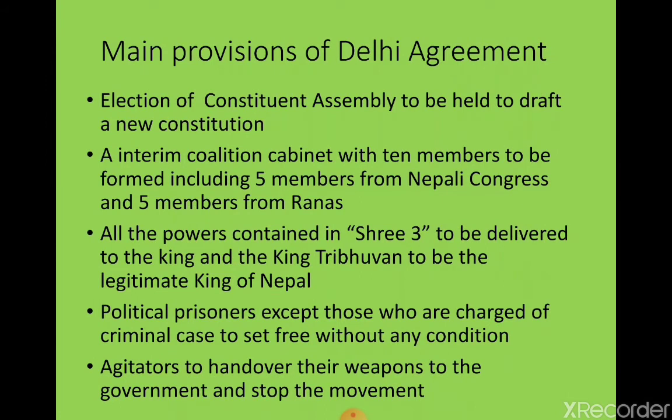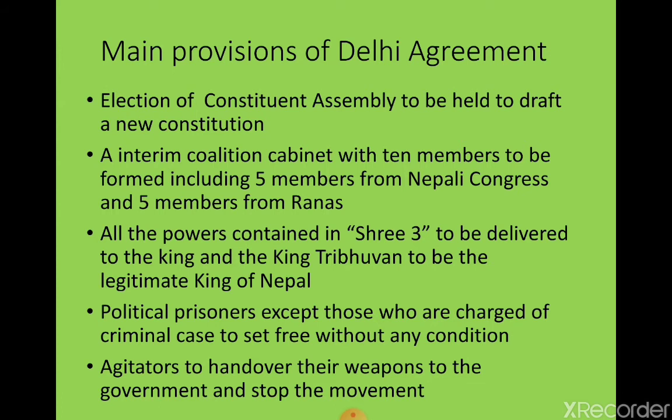Now for today, we have another topic, that is the main provisions of the Delhi Agreement. I have enlisted some of the provisions that we can learn. One, election of a constituent assembly to be held to draft a new constitution. We have already experienced the constituent assembly, first CA and second.